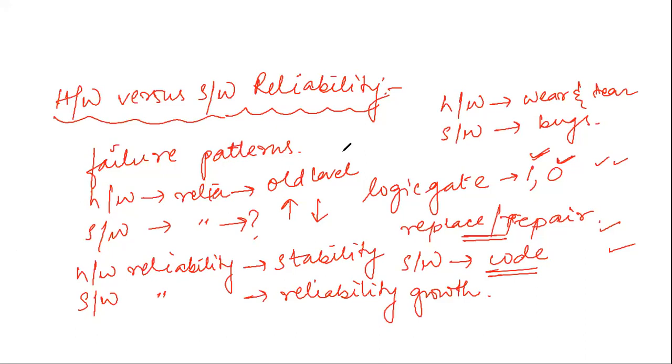Okay, so the next thing is, since we have studied hardware reliability versus software reliability, we need to show something in a graph, that is in a curve, how these things look. So if I draw a curve, that is the failure rate.